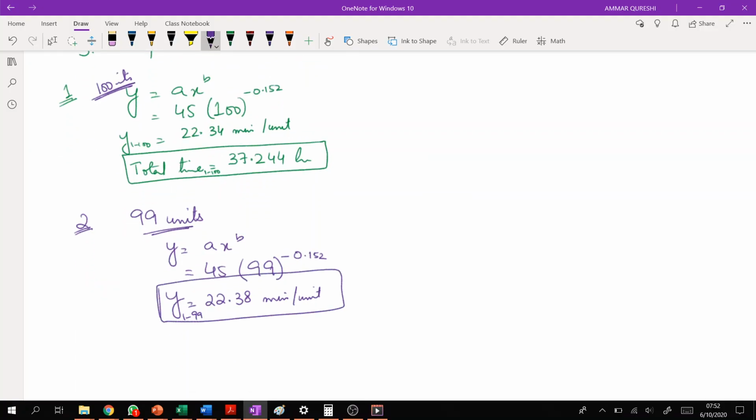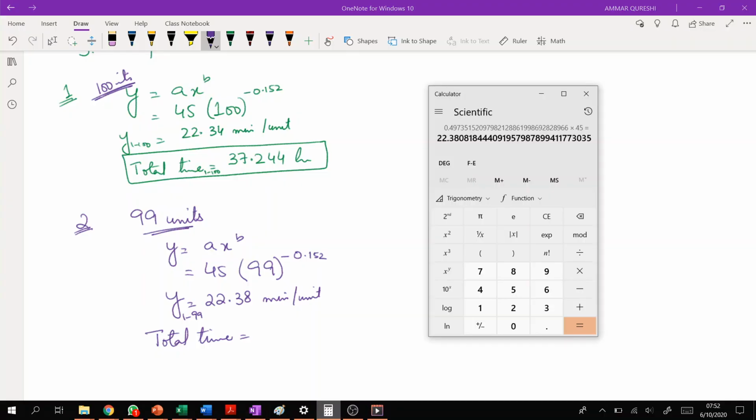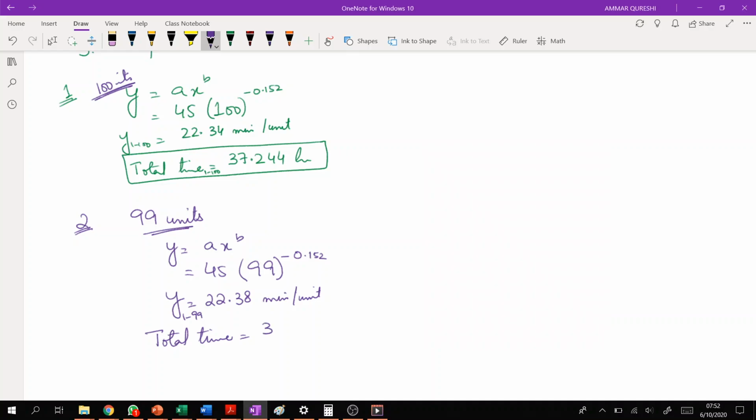So what will be the total time then? Total time will be this same figure multiplied by 99 and divided by 60 in order to convert it into hours. 36.928. Don't round it off because the figures are very small. I mean, the figures are very narrow, so you will find 0 if you try to round it off.